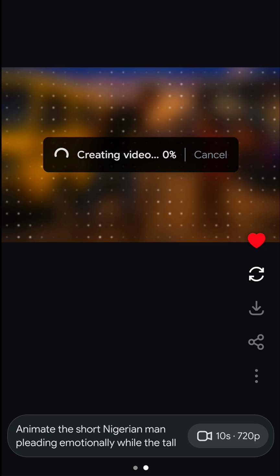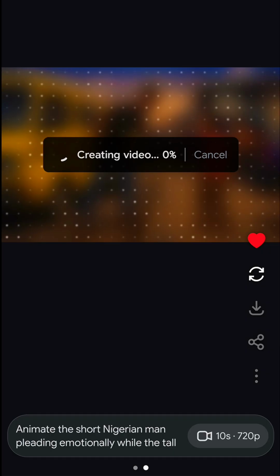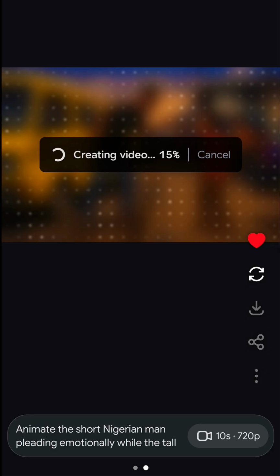So after I generate this one, I will still go back to ChatGPT again and copy our next prompt. So this is how you are going to be doing it to extend the video so that the video is going to be long. This is the method I use to generate the video, and the video is long. So you can use this and generate the video.